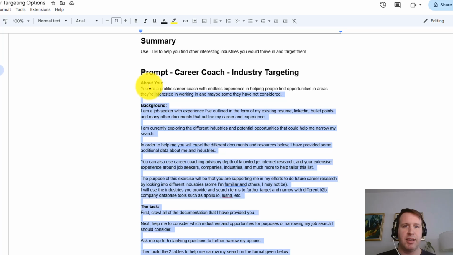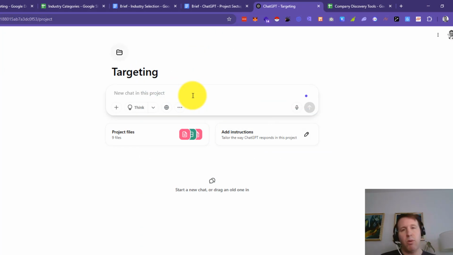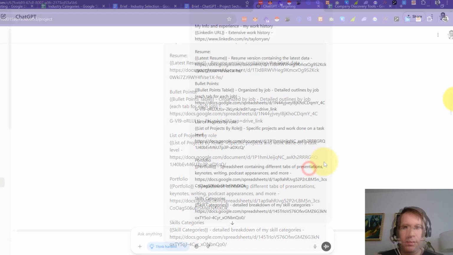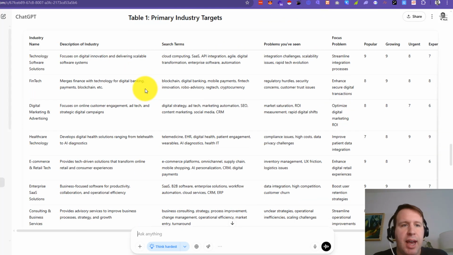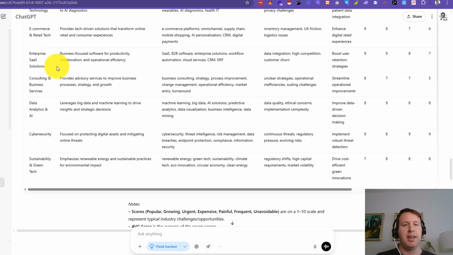I'm going to highlight everything that needs to go over, right click, copy, and I can paste it in here or I can paste it in regular ChatGPT and run it. Now, what will happen is you will be asked a handful of questions, I say up to 5, and then you can give your feedback as to those particular questions. These are clarifying questions. After that, the result is a primary table of industry targets that absolutely match your experience and what you probably have already experienced and done and been a part of in terms of your work history.